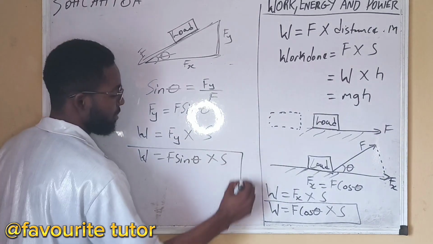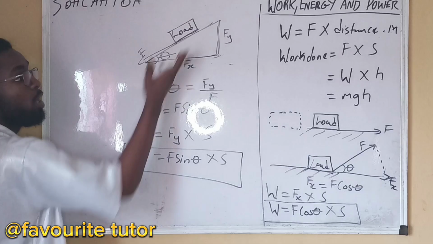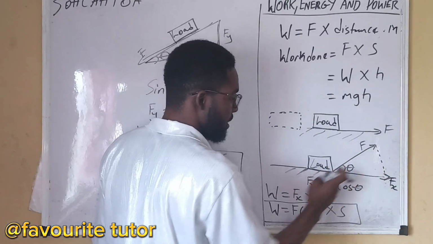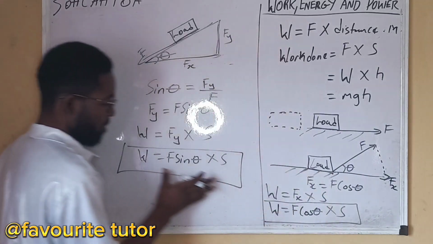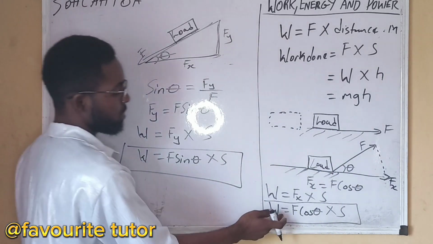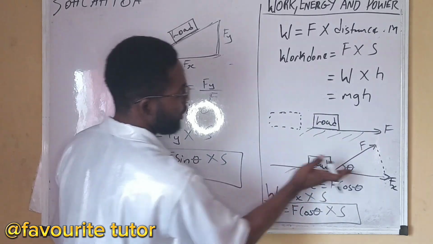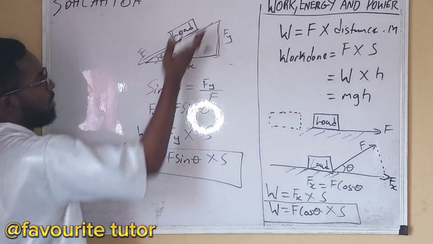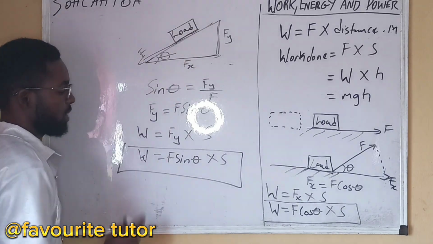Now this is the work done when the load is inclined. But when the force is inclined, we take cos, the force is inclined and the body moves horizontally. When the load is inclined, take sine.